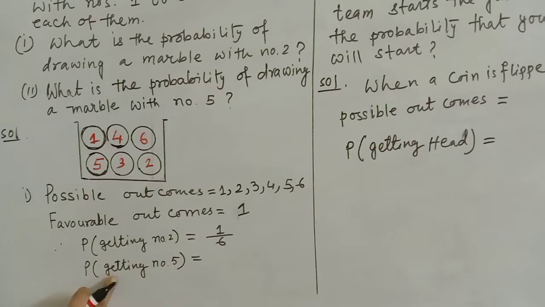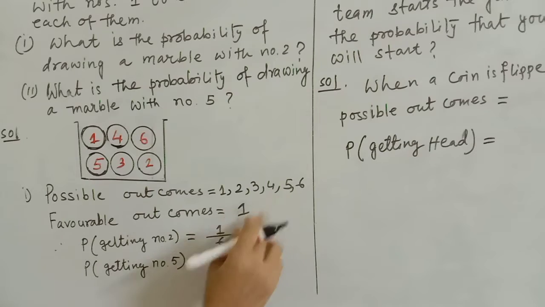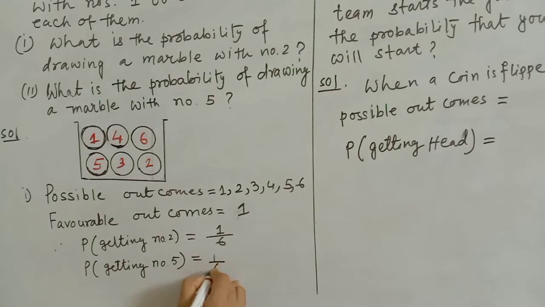Now the same way, getting a number 5. This is also only one time. So 1 by 6 again. Okay. Now come to the next question.